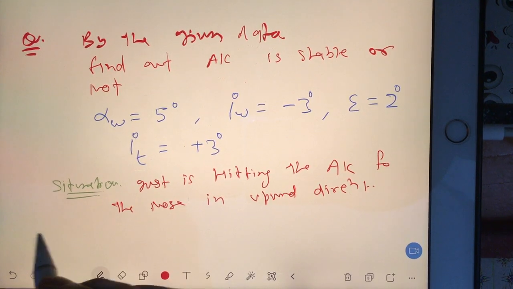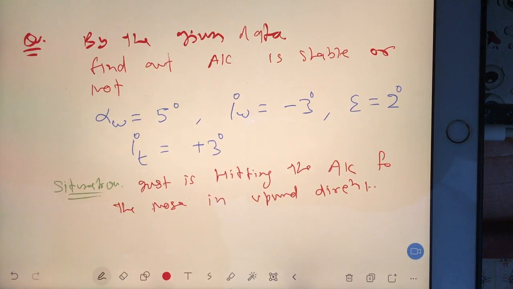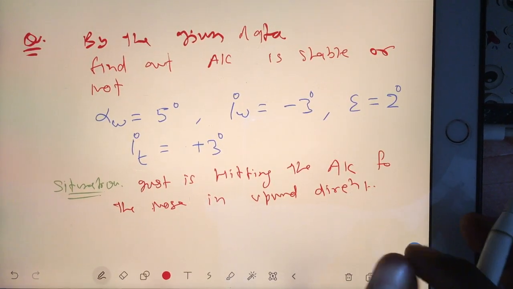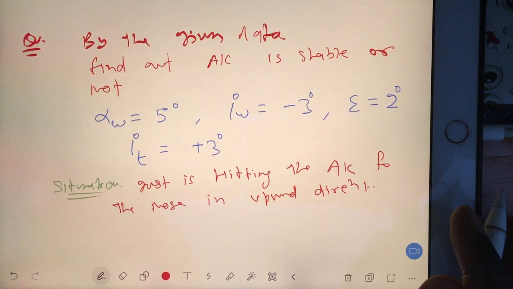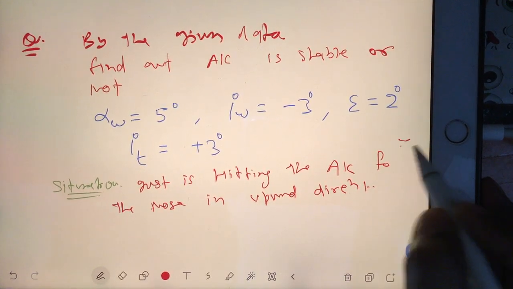Okay, so what will you do? Very easy question, and just with the help of the concept of alpha tail you can check out. Very easy question.